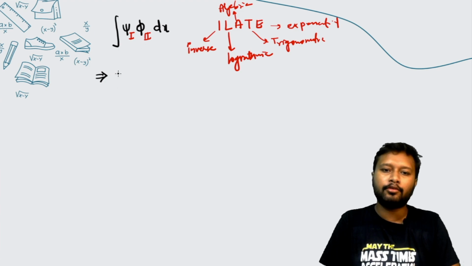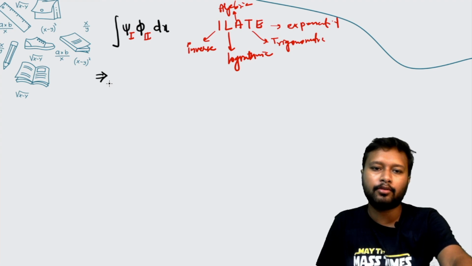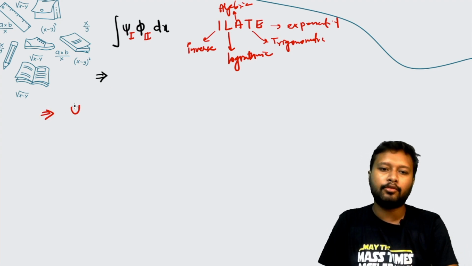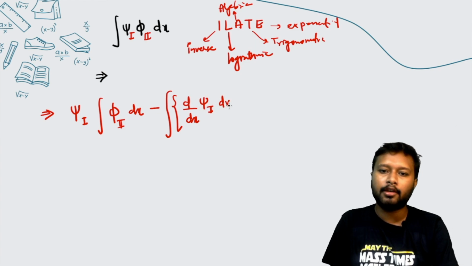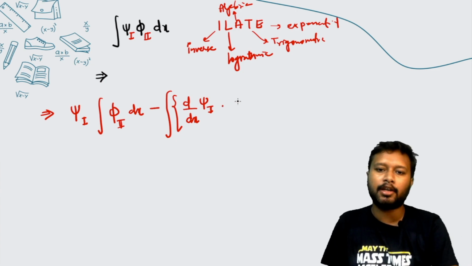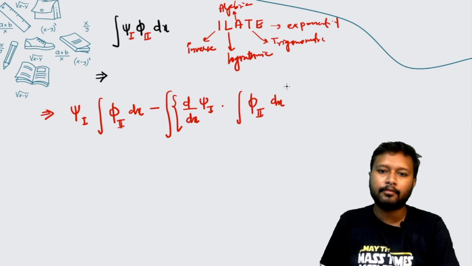So the formula for this is that you don't have to do anything with the first function. Just leave the first function as it is, integrate the second function dx, minus, then you have to put a big integral sign, and now you have to write down everything in brackets. In the bracket you have to differentiate the first function, multiplied by the integral of the second function, and when you solve everything you have to integrate that.